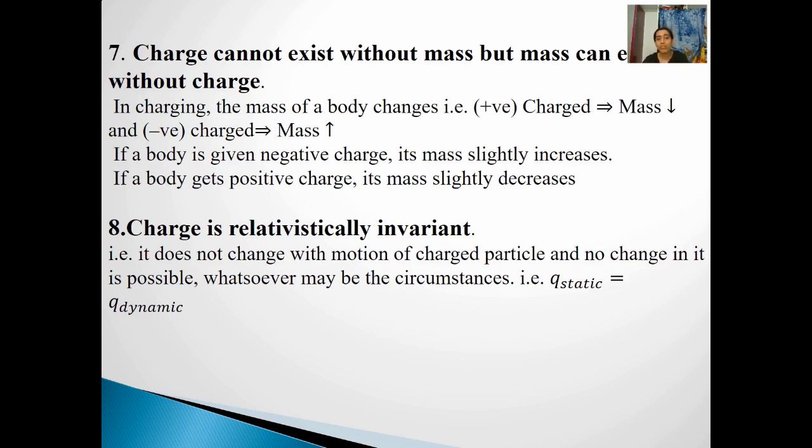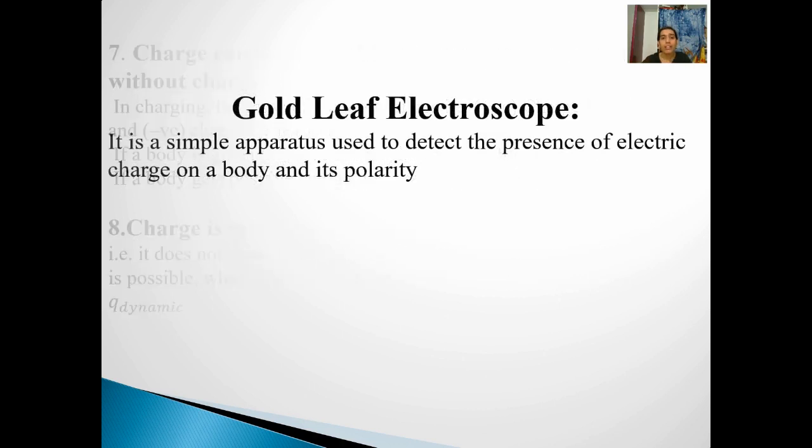Now since we have understood what an electric charge is and what characteristics it possesses, right? Now let us try to understand how we can detect these electric charges in any body, right? So there is a very simple instrument called the gold leaf electroscope. So let us consider the construction of the gold leaf electroscope. Let us see how it is constructed and how it works to detect the presence of electric charge.